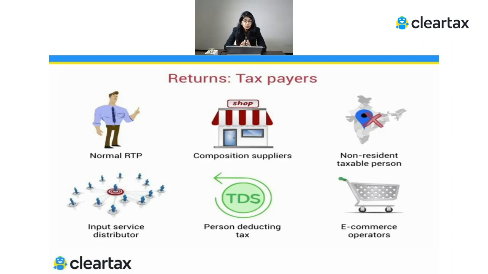In general, there is a normal taxpayer, which usually we are. Let's say I am a person dealing only with sales and purchases. I am running a small business and let's say I've got the registration. Obviously, the first important thing is that this return needs to be filed by the person who is registered under GST. It could be in any form; the forms we are going to discuss now. But now let's say I'm a person who was liable to get registration under GST. I got registered also. After getting registered, I will be getting one GSTN number.